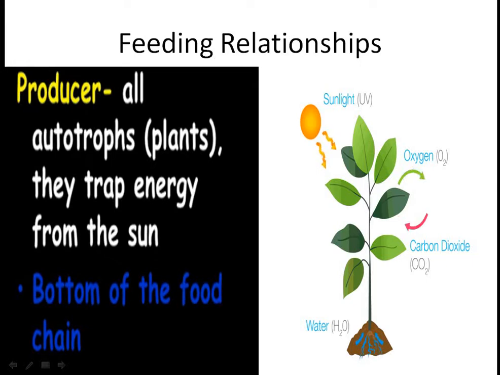They trap sunlight, as you can see in the diagram, by chlorophyll in them, and it is converted to carbohydrates or glucose, with the release of oxygen. The raw materials, or reactants, are carbon dioxide and water. Producers make the bottom of the food chain.